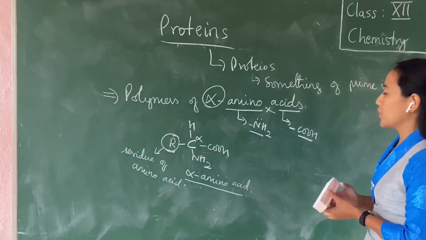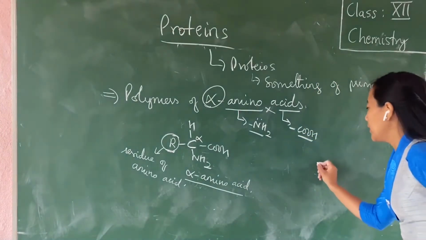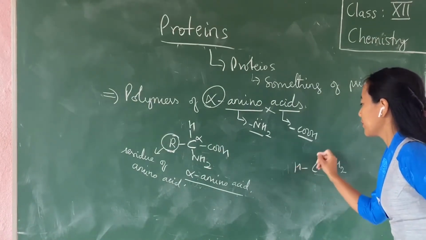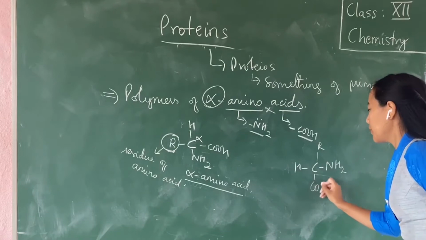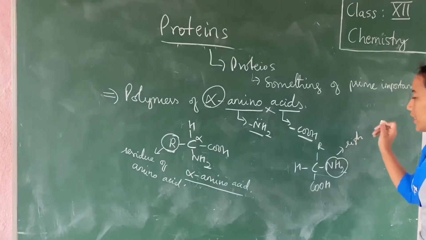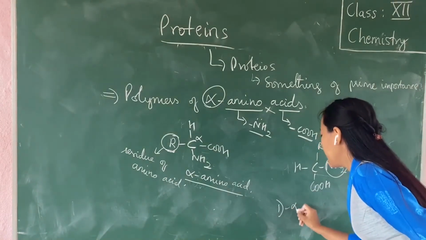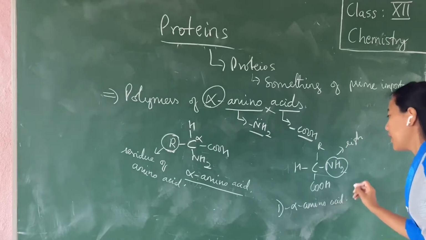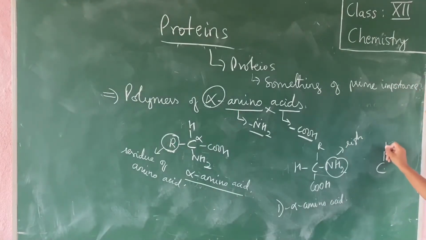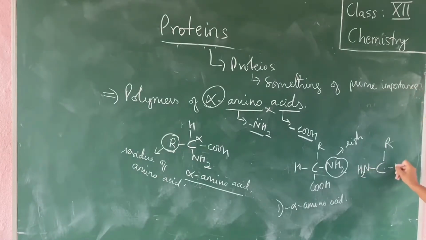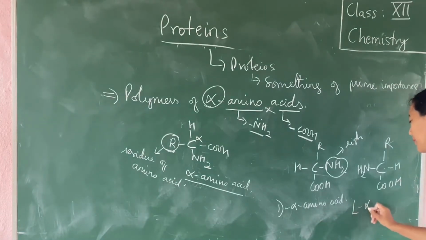Similarly, in this case also, if the NH2 is on the right hand side, then it is called D-alpha amino acid. And if the NH2 is on the left hand side, then it is called L-alpha amino acid.